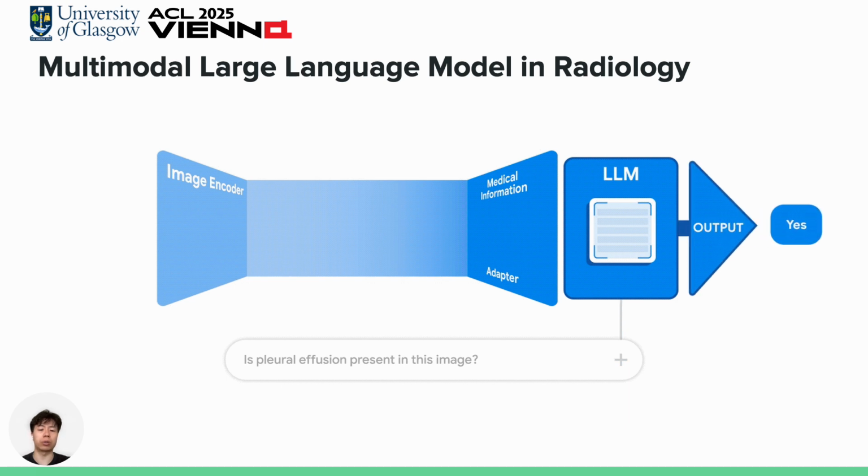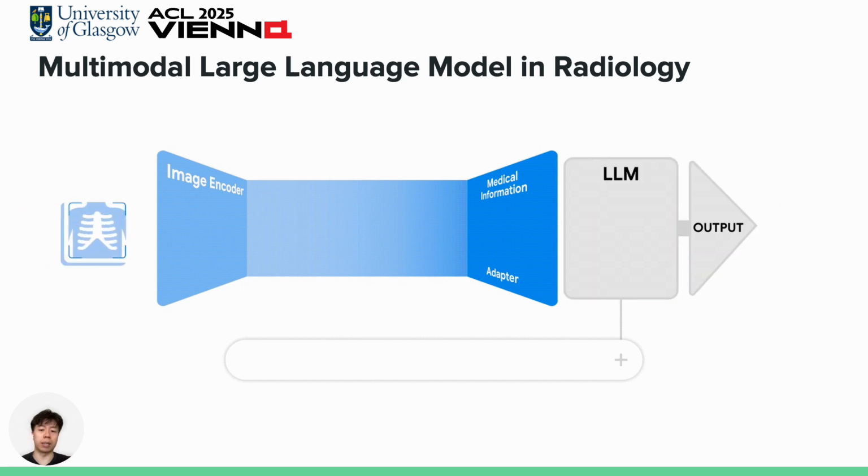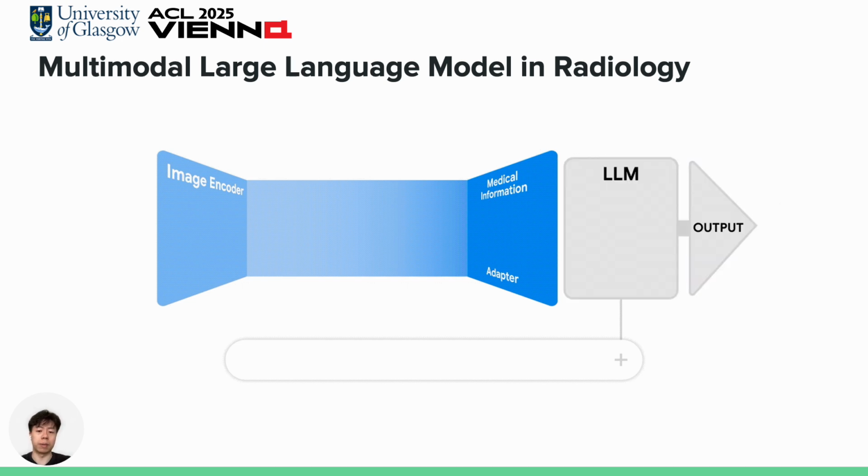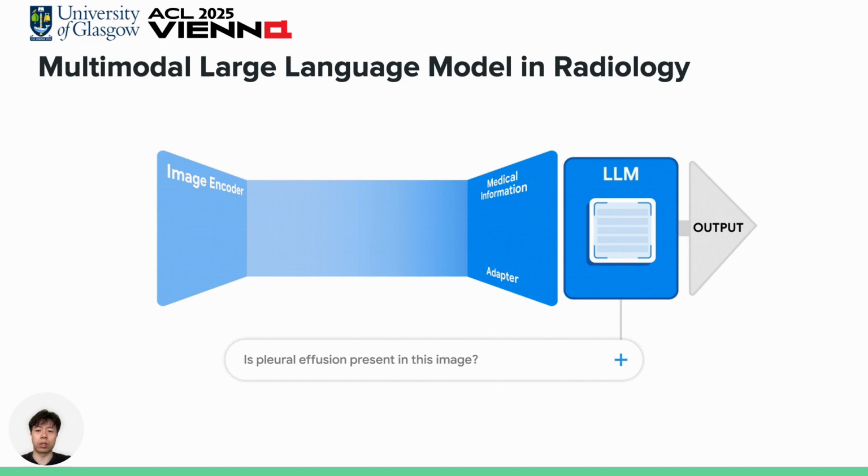This work explores how to apply this kind of multimodal LLM framework to the radiology domain, especially for chest X-ray analysis. The setup is very simple. The input is the chest X-ray, and the output is a response based on a given prompt. That typically involves two types of tasks. The first is visual question answering. Another one is report generation, where the model produces a detailed medical report rather than just a short answer. This task is the main focus of this work.